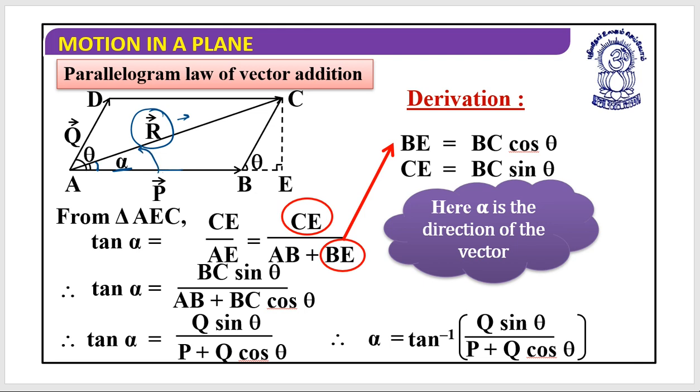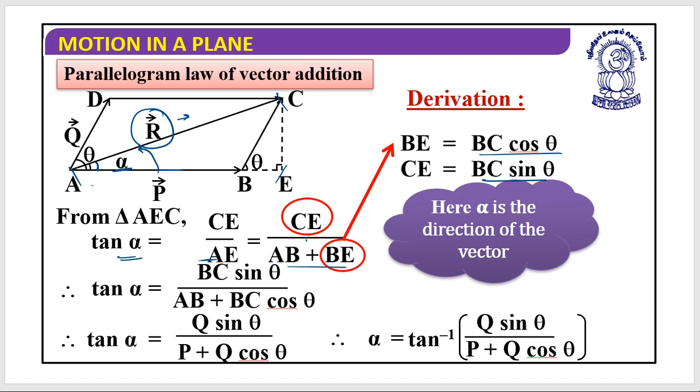Yes. So if I see the same triangle A, E and C, tan alpha should be equal to CE divided by AE. And AE is AB plus BE. Now CE, as we have represented in the last slide, is equal to BC sin theta, and BE is equal to BC cos theta.